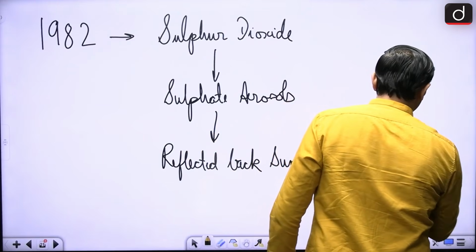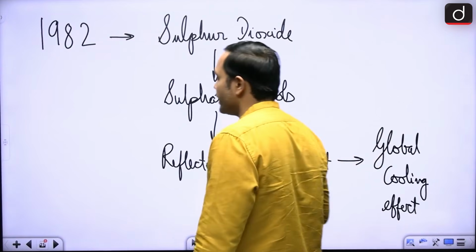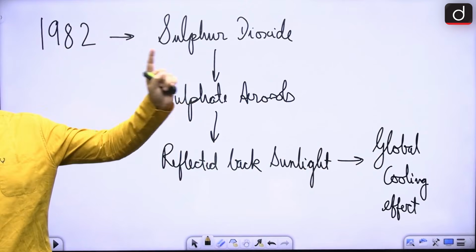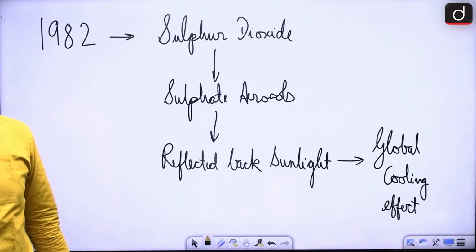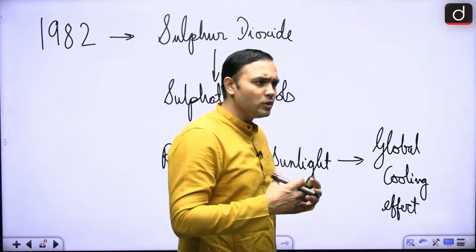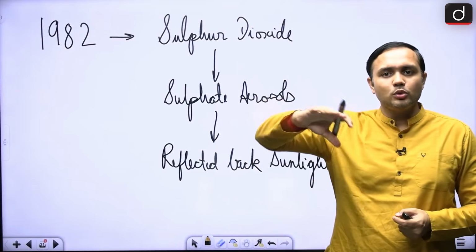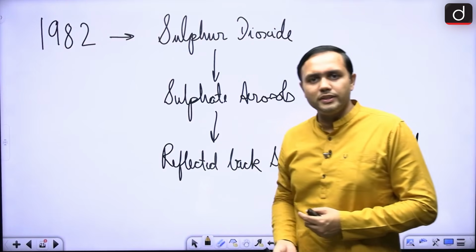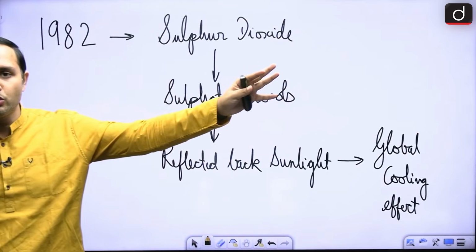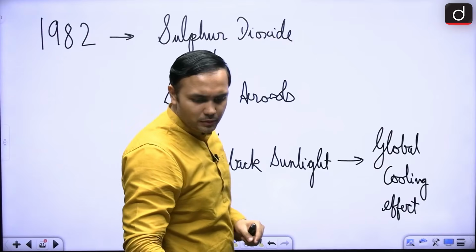A global cooling effect took place. That is why it is so important that when this volcano last erupted, it caused a global cooling effect. This is a very, very interesting aspect. Of course, there are other aspects because it is such an eruptive volcano. So it is required to be monitored so that one can prepare for disasters, inform the natives there, and inform the air traffic controllers and the flights flying in this particular area. So these are some of the basic aspects.